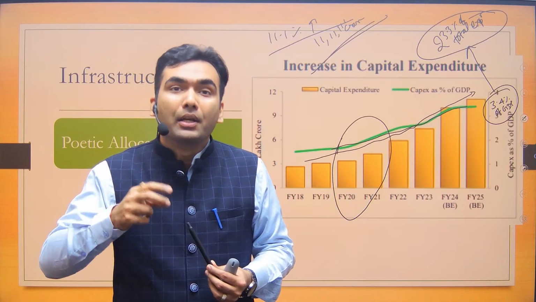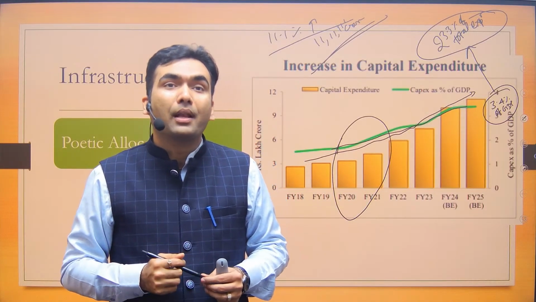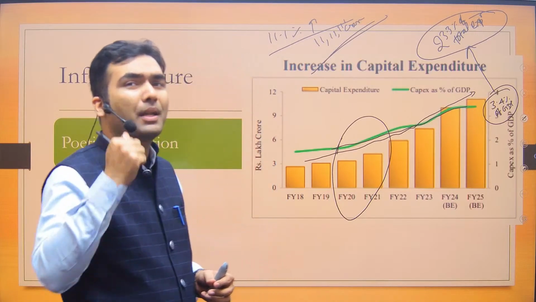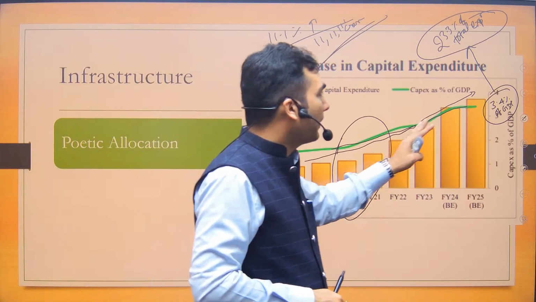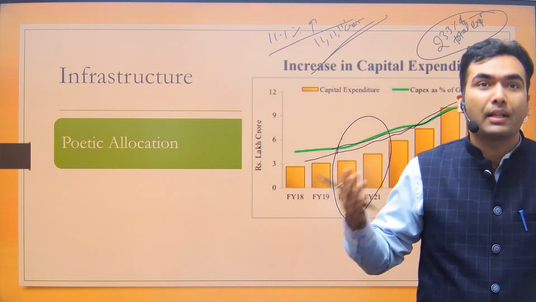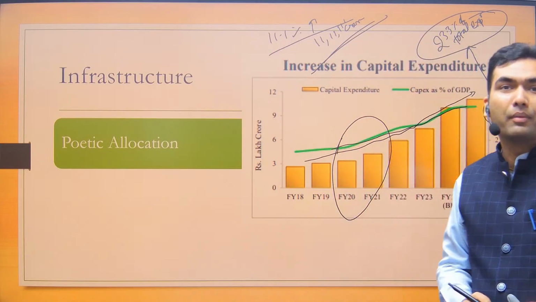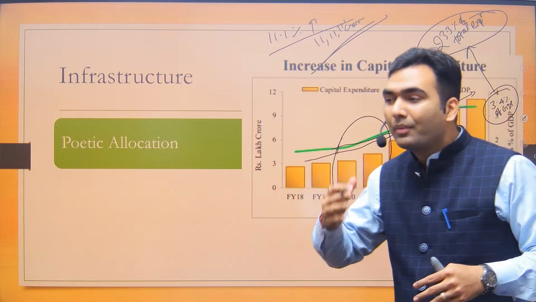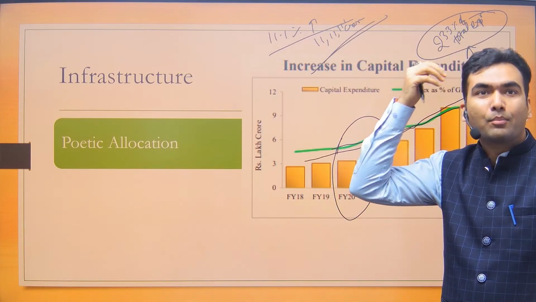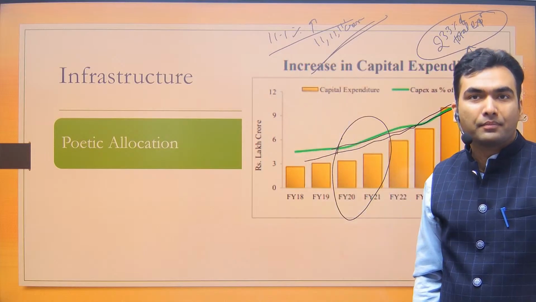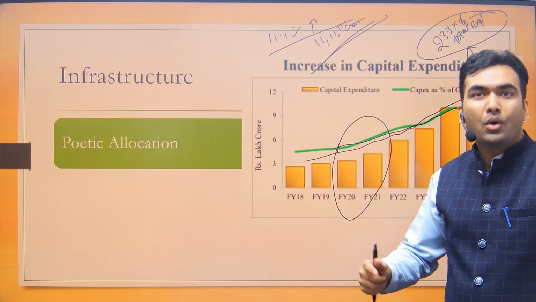Government is creating new assets. What's the benefit of more capital expenditure? You tell me. You must have studied. Capital expenditure is increasing, why is it increasing? What is the benefit of this? What good will happen? Yes, there would be asset creation, but what will happen with asset creation? More assets, more income. Yes, more assets will lead to more future income.